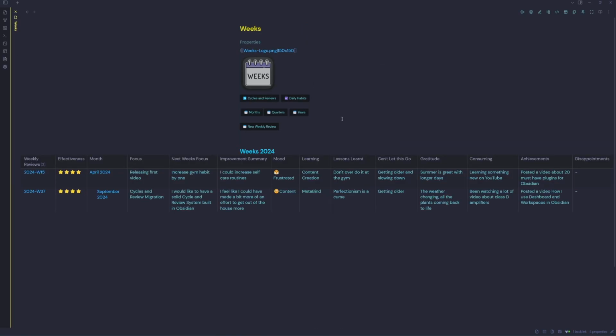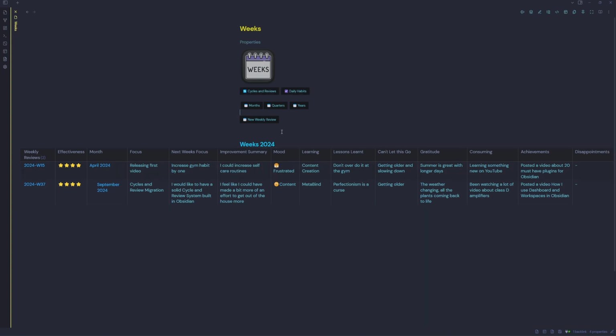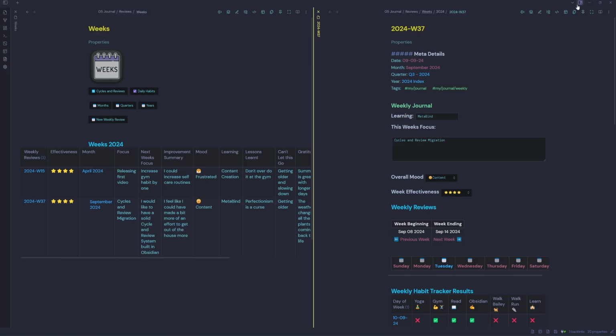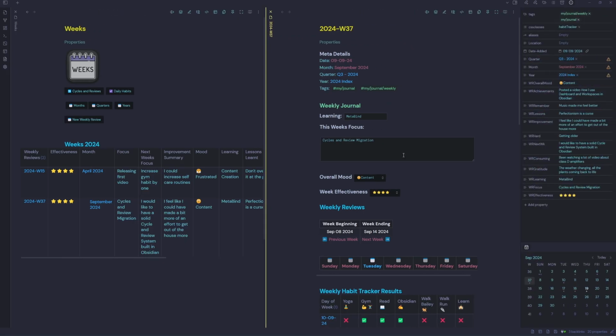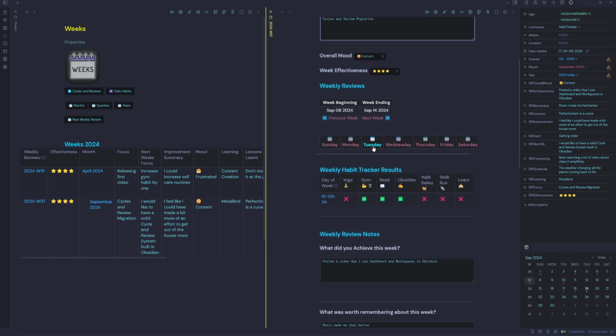And inside here, we have our little icon of the calendar with the word weeks and our quick menu. And we have a Dataview query listing our weekly reviews with a few fields full of information. We open up last week, which was week 37, this one here. If we have a look at our metadata, we have what we were learning, the week's focus, the mood, the week effectiveness, when it started and ended, the day, any habits or journals we entered for that week. So we entered one on the 10th of September here.